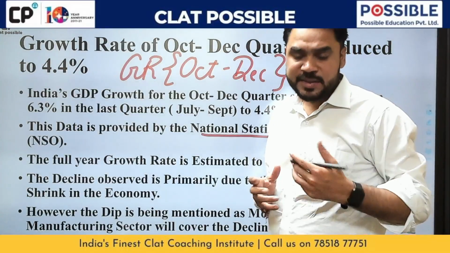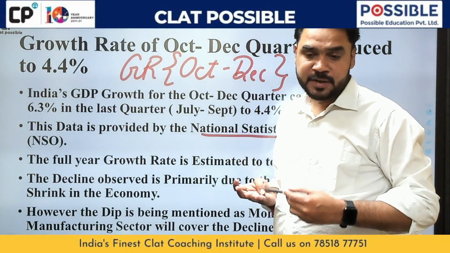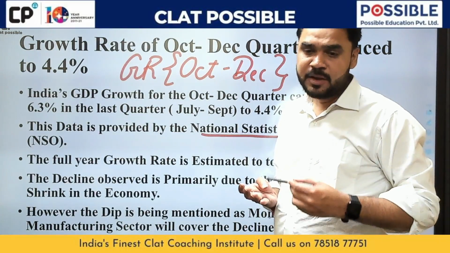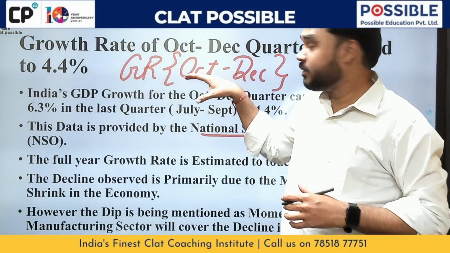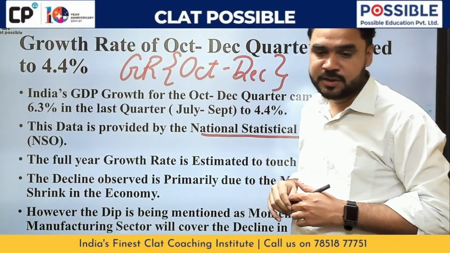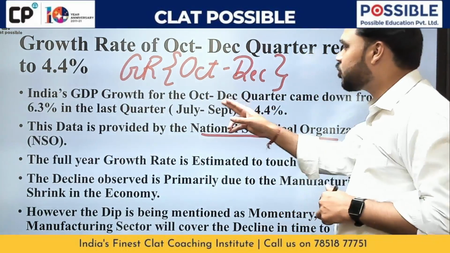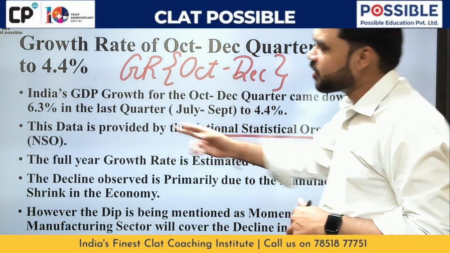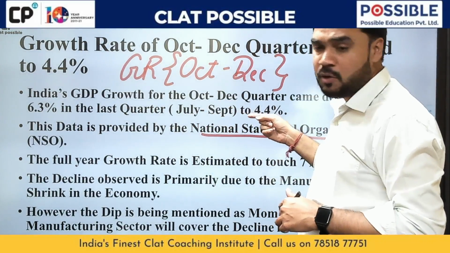Why? Because various festivals, be it Diwali, be it Karwa Chauth, be it Christmas, be it Guru Purab, all these events fell under this particular quarter. So the news is India's GDP growth for the October-December quarter came down from 6.3 in the last quarter, that was July to September, to 4.4.